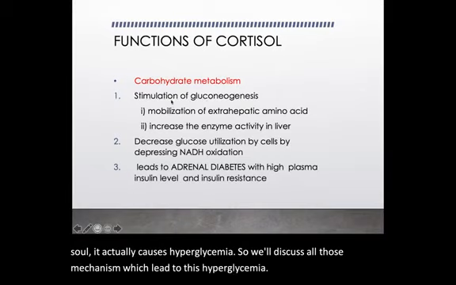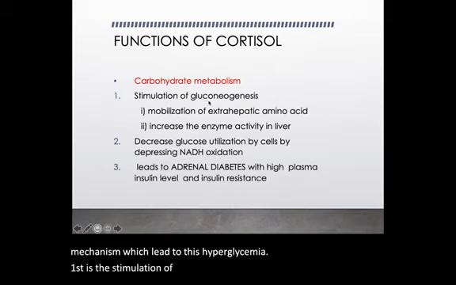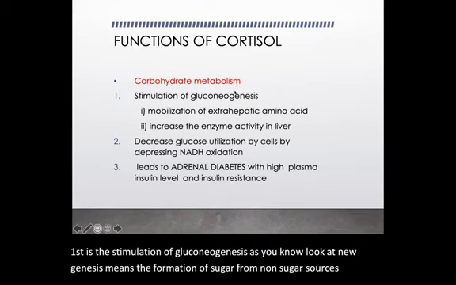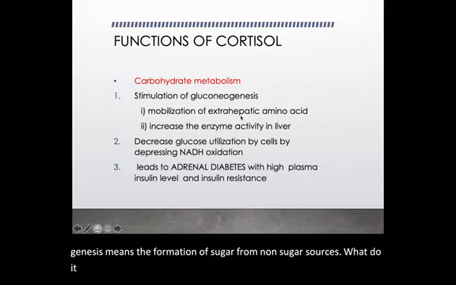First is the stimulation of gluconeogenesis. As you know, gluconeogenesis means the formation of sugar from non-sugar sources. So what does it do? It causes the mobilization of extrahepatic amino acids into the liver.